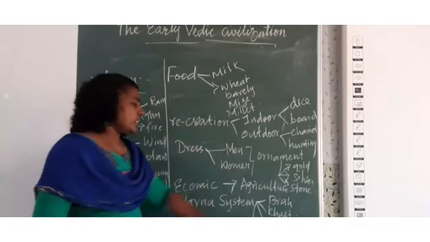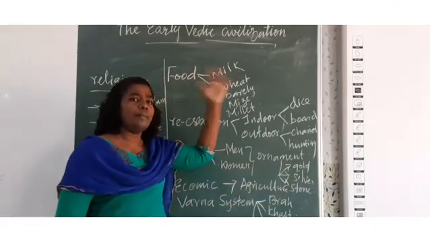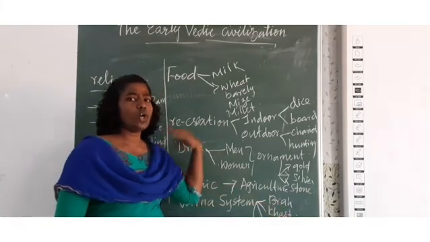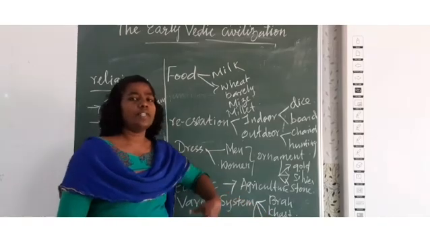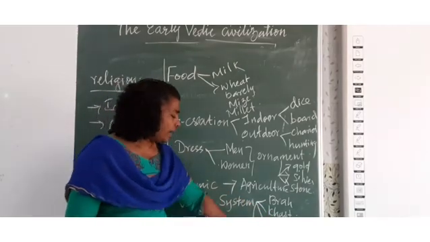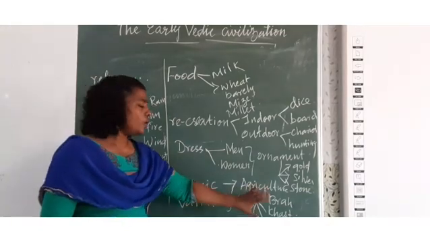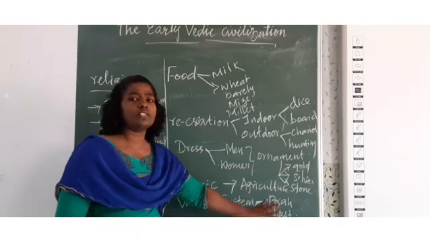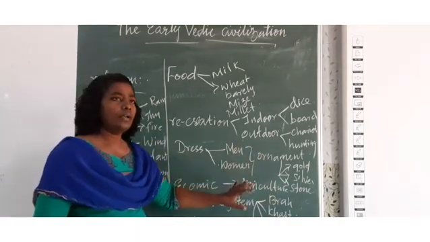It is said that the Brahmanas, they came out of the head of Brahma, and Kshatriyas, they came out of the shoulder of Brahma, and Vaishyas, they came out of the waist of Brahma, and Sudras, they came out of the feet of Brahma. So, in the beginning of the early Vedic period, the 4 classes in the society were based on the job which they have done.